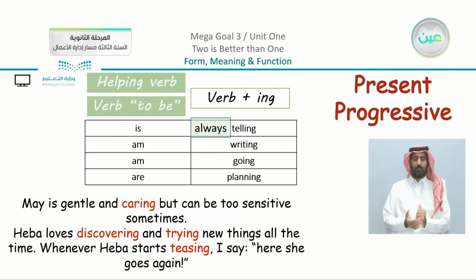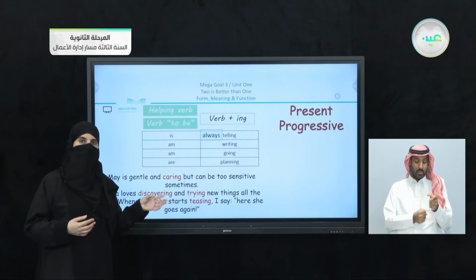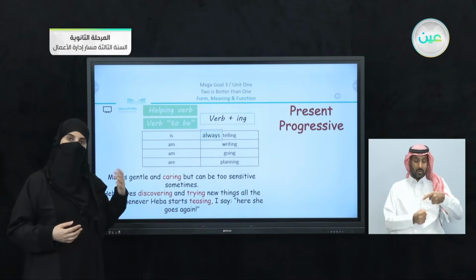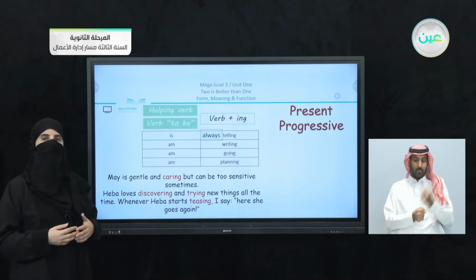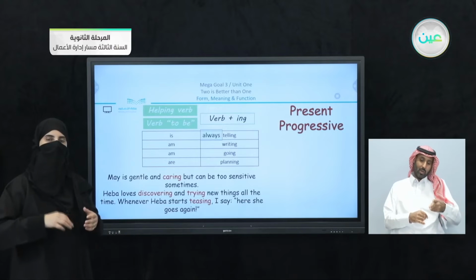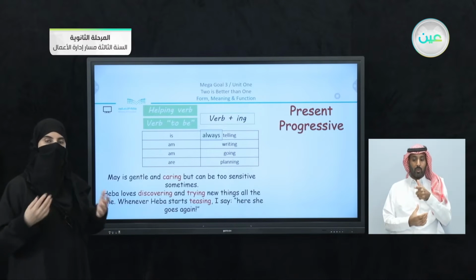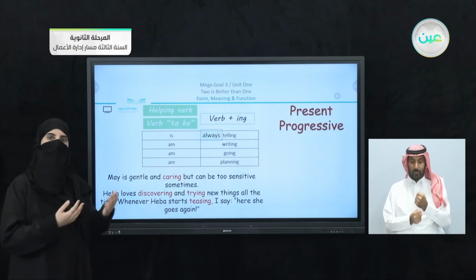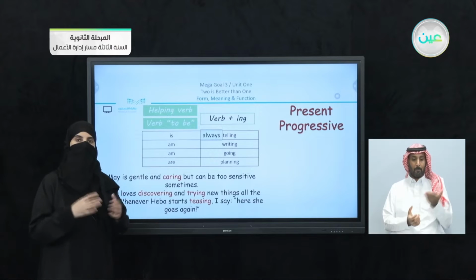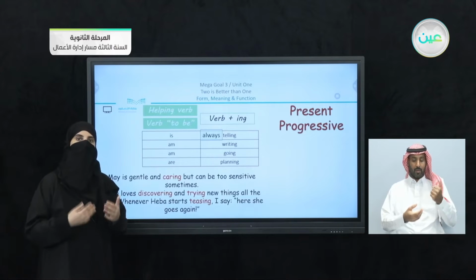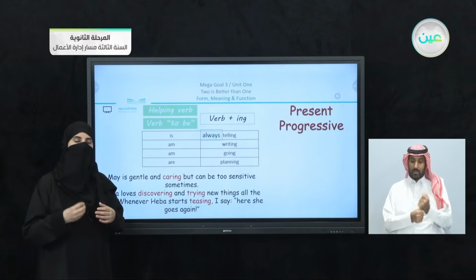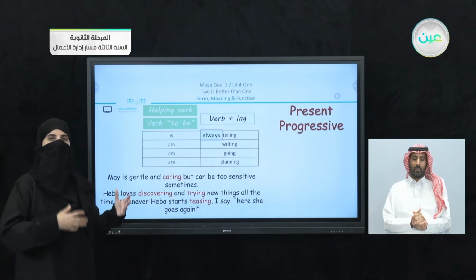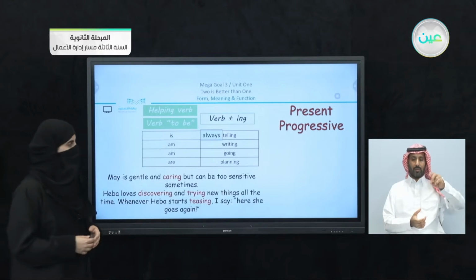Now, do you think that these verbs, they have an ing form, but are they considered verbs or not? So this is just a point to know that we are talking about verbs that have helping verbs before them, and they are considered present progressive, or we have here what seems to be a verb, which is what we call a gerund.